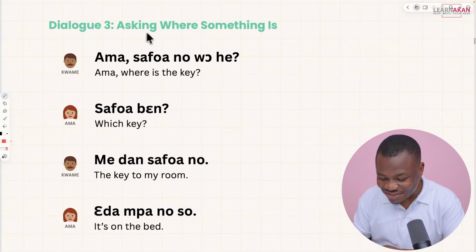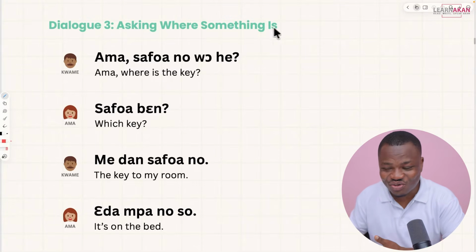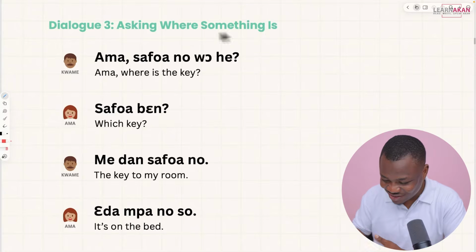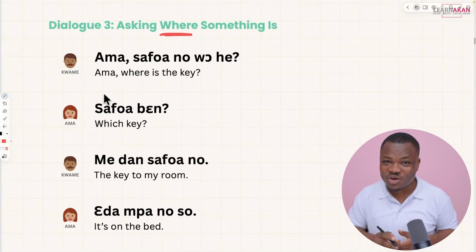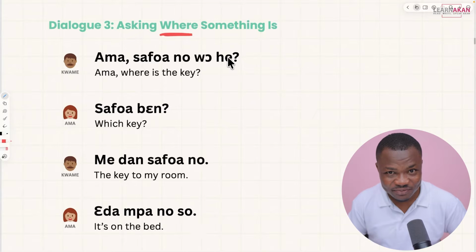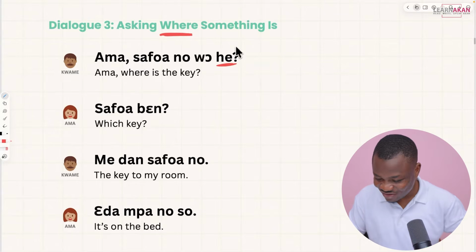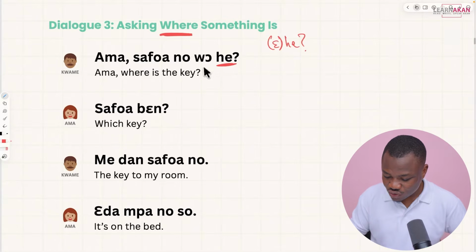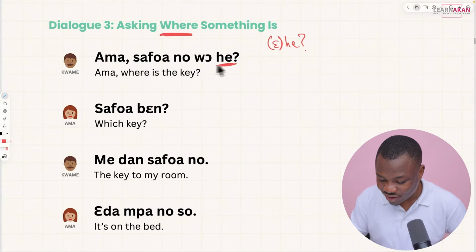And for this one, we are asking where something is. So where an item is, which means you are going to be using the question word where. So this conversation is between Kwame and Ama. So Kwame asks, Ama, Safwan wahi? Ama, Safwan wahi? So you can see the he here, where. So we said this is from a he, where. So Safwano wahi, the key is where.